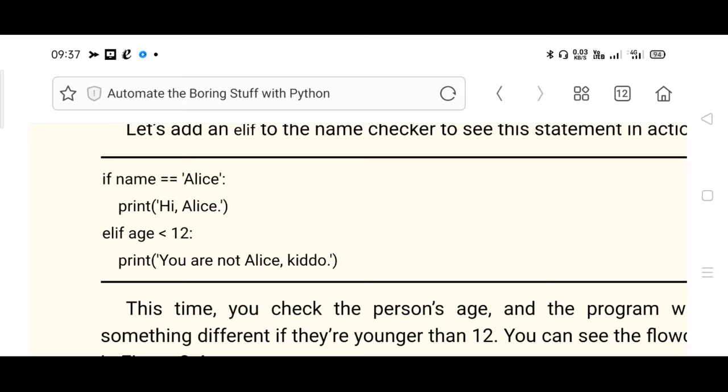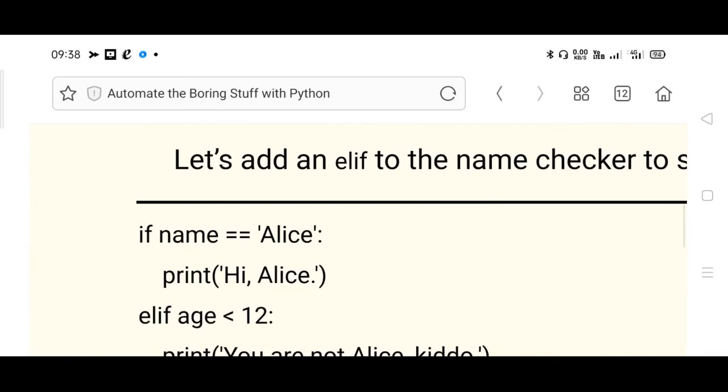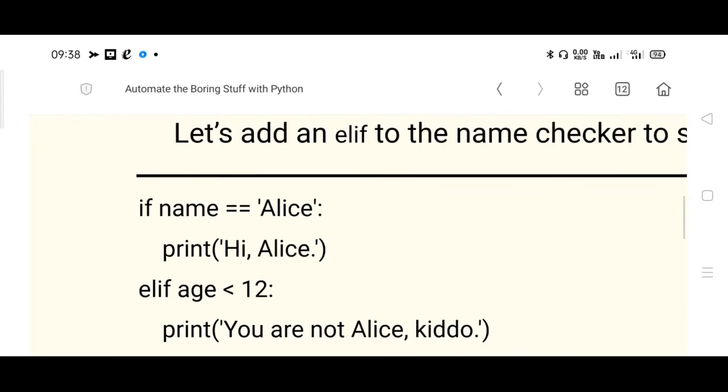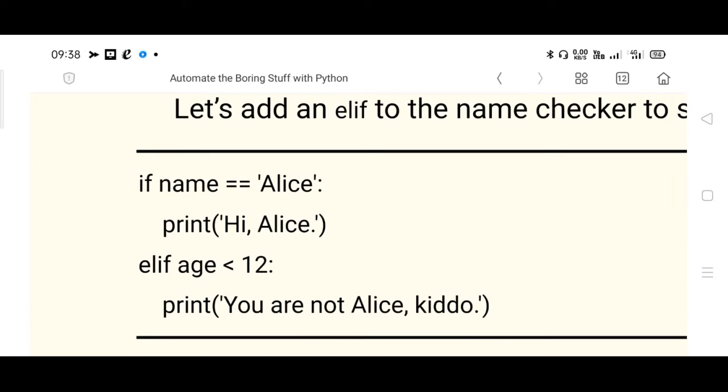So if name is Alice, it will print hi Alice. If not, then only the else if part will be executed. The body of the if clause has a single indentation, with a single statement to execute. And if this is false, then only the else if statement will be executed. And if age is less than 12, then what is to be done?